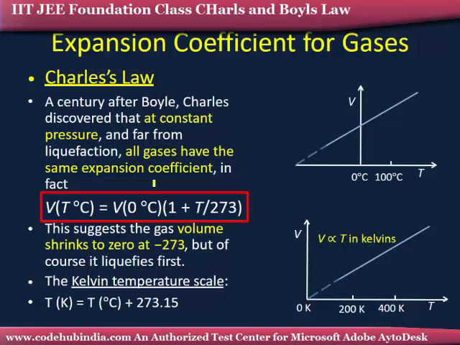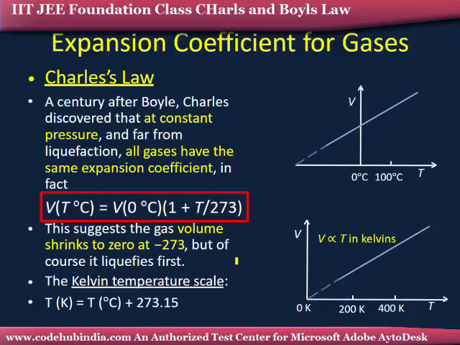And what is the proportionality? The volume at 0 degrees, plus the temperature scale in Kelvin, that we can say 0 degrees centigrade is 273 Kelvin.